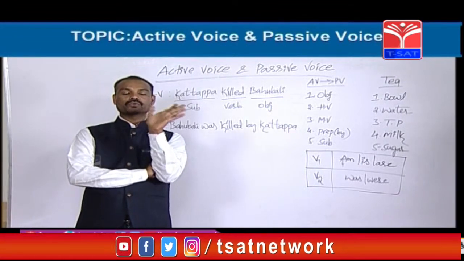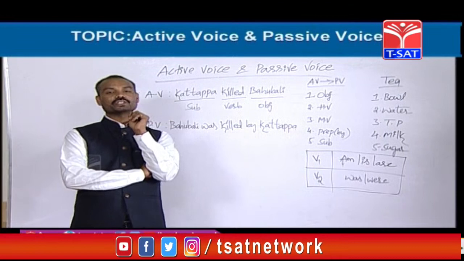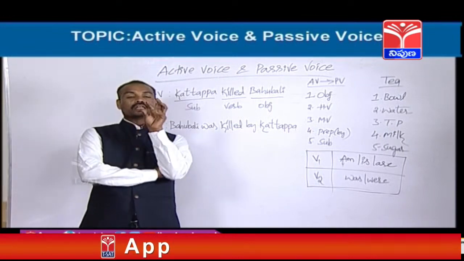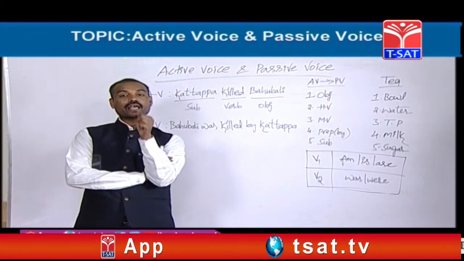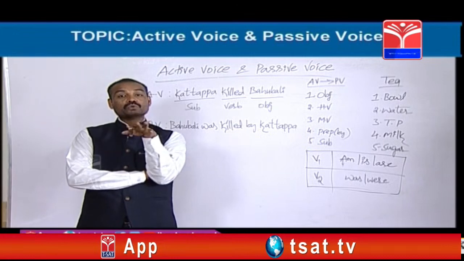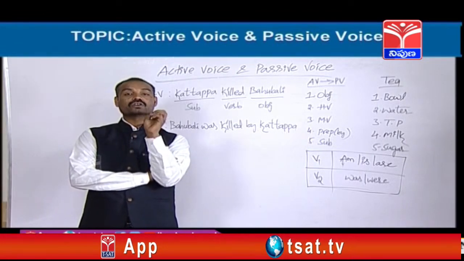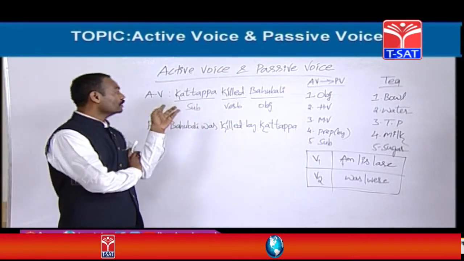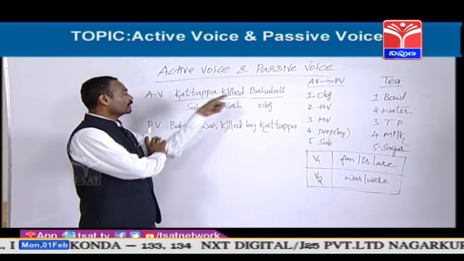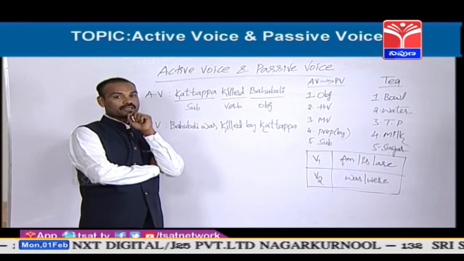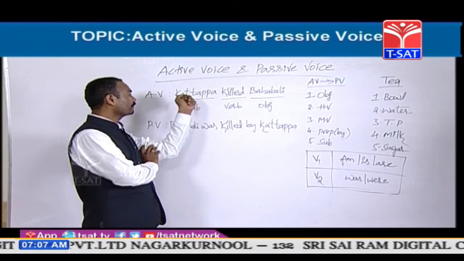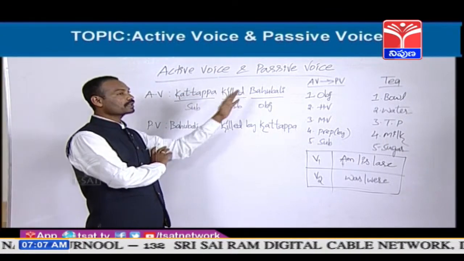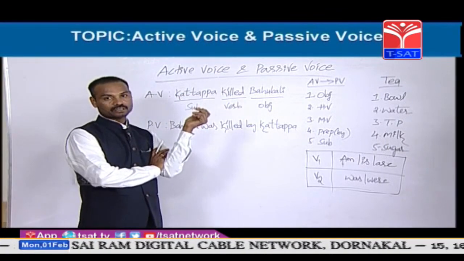Okay friends, now I am going to tell you the definition of object. Receiver of the action, a person who receives the result of that work, is called object. Here, who has received the work? Bahubali has received the result of this work.